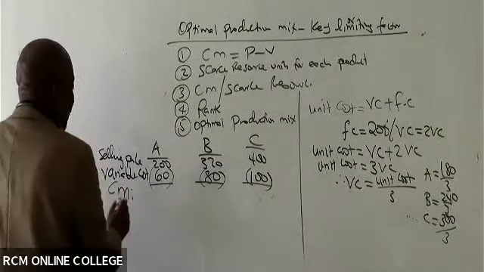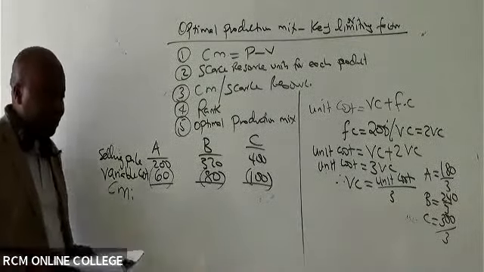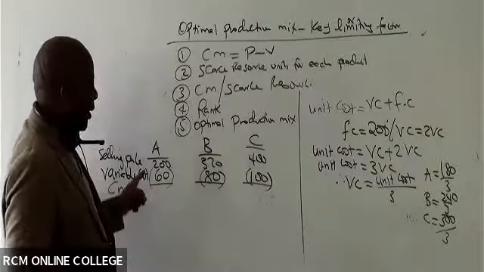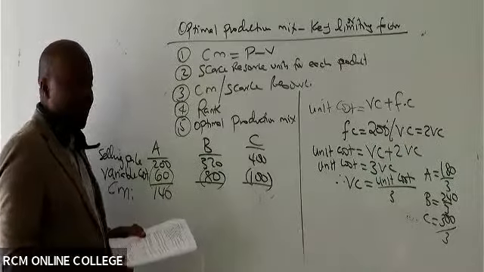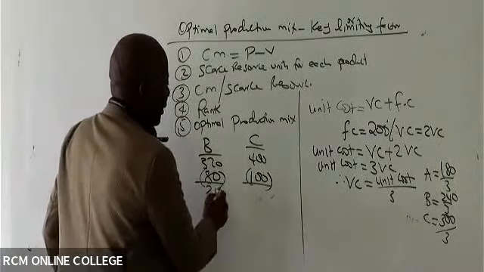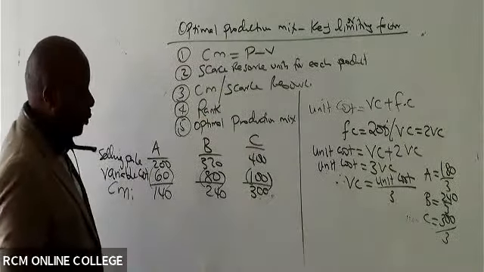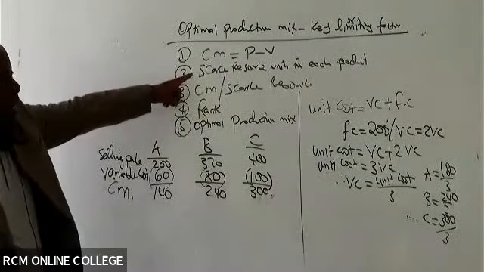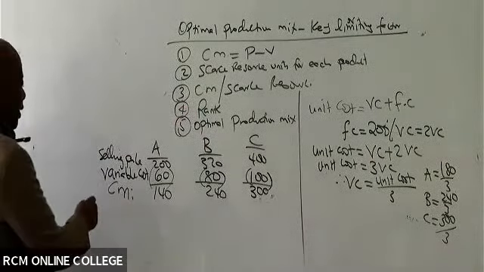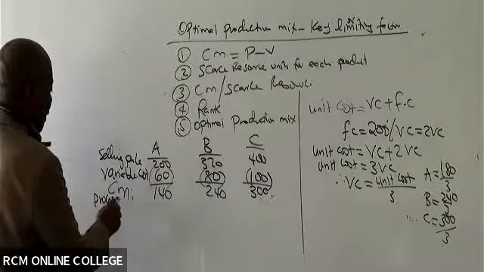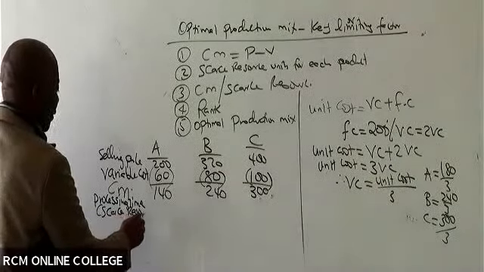So then go ahead and give me the contribution margin. Great, cheers. So 200 minus 60 gives me 140, 320 minus 80 gives me 240, then we have 400 minus 100 giving me 300. Now, ladies and gentlemen, once you write up to there, what should be the next step? The scarce resources for each product. So give us the processing time, which is our scarce resource for each product.